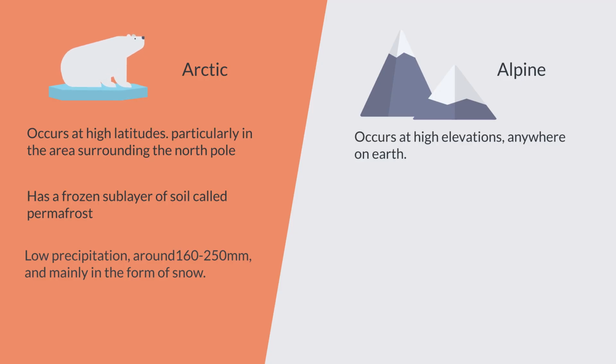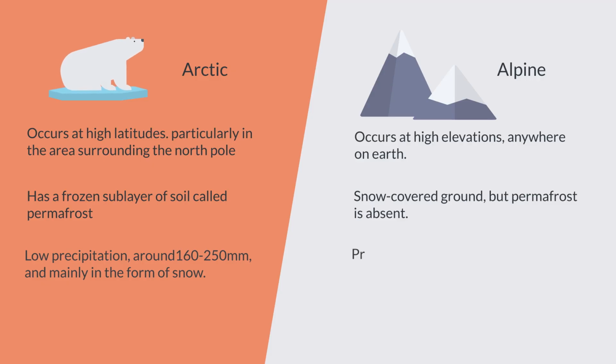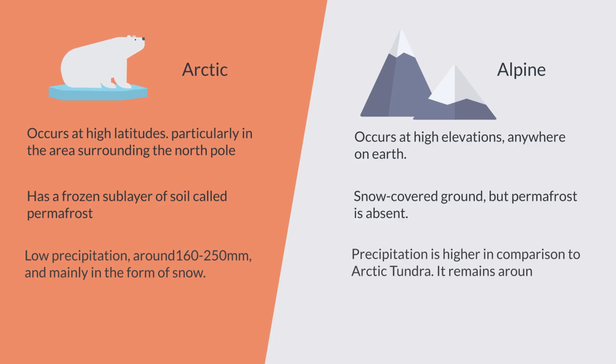Meanwhile, the alpine tundra occurs at high elevations, anywhere on Earth. The ground is snow-covered, but permafrost is absent. It has higher precipitation compared to Arctic tundra, about 850 to 1000 millimeters.